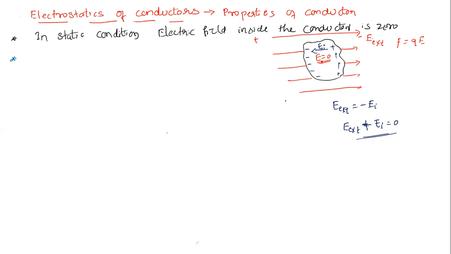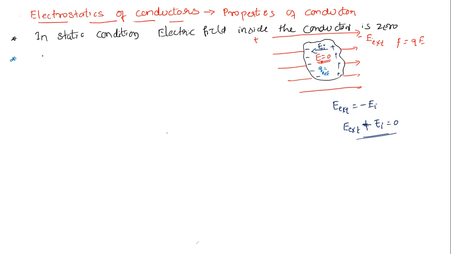Before that, one more point. Since the electric field inside is 0, what about the net charge inside? It must be 0 as per Gauss law. Then where is the excess charge? The excess charge will stay on the surface of the conductor.